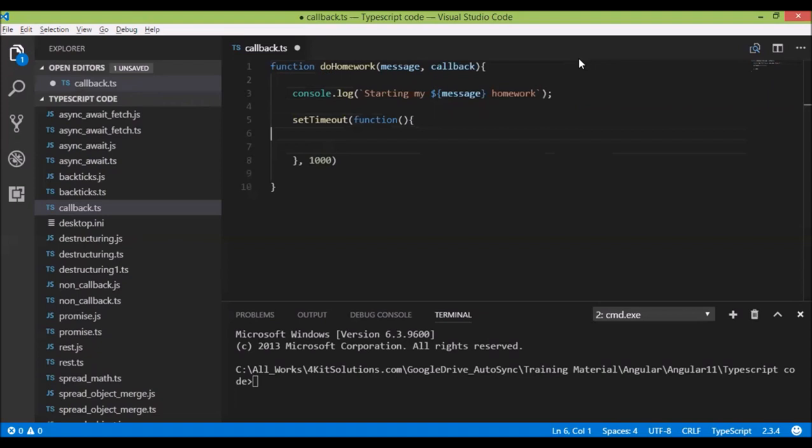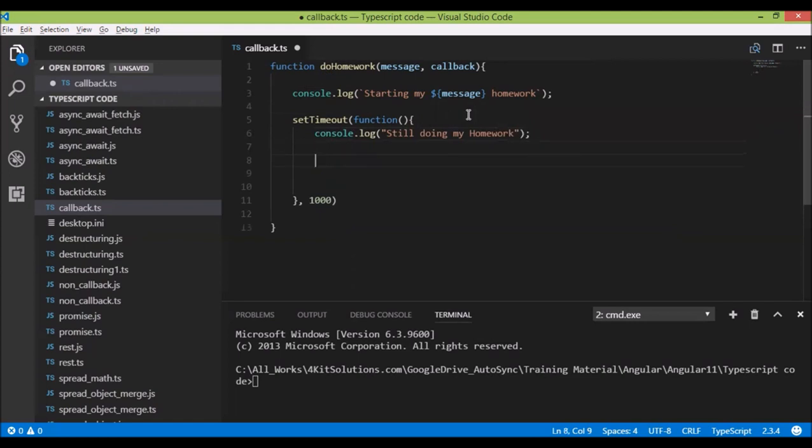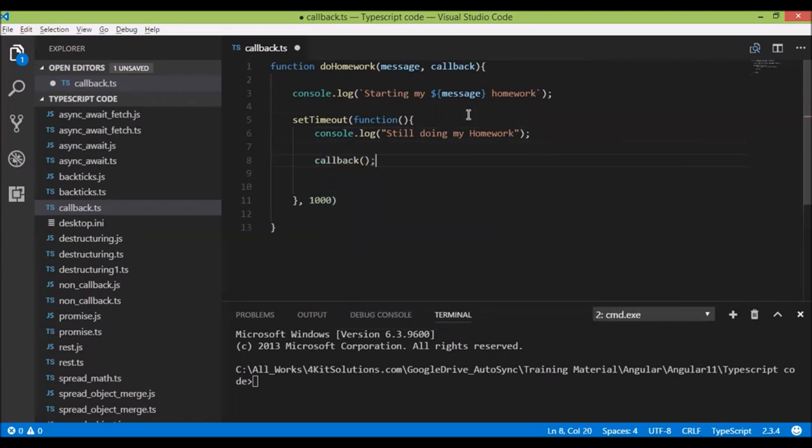So I'll just write console.log, still doing my homework. After this, I'll write callback. So basically, it will call the callback function. Now, where is the callback function? We haven't provided any definition for the callback function. So we'll provide it over here.